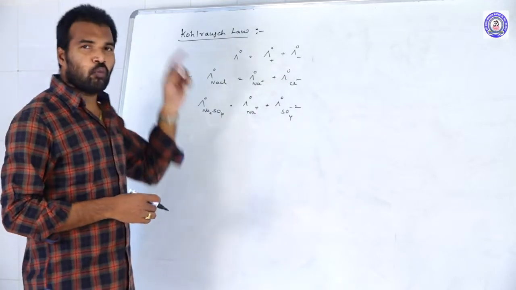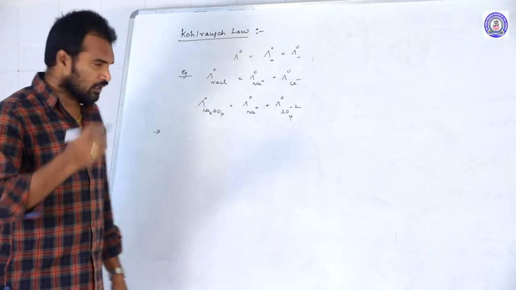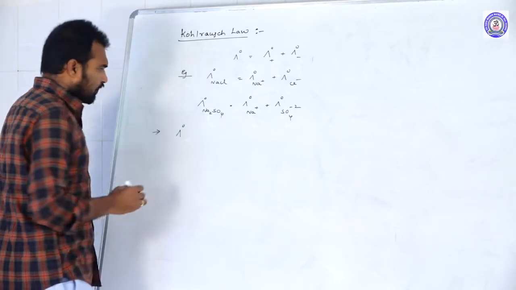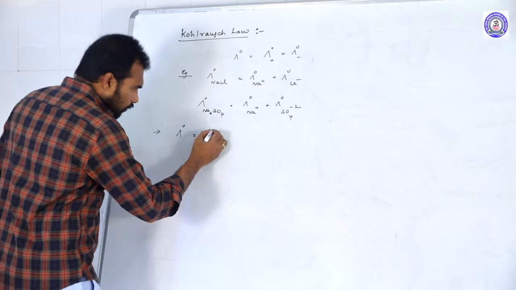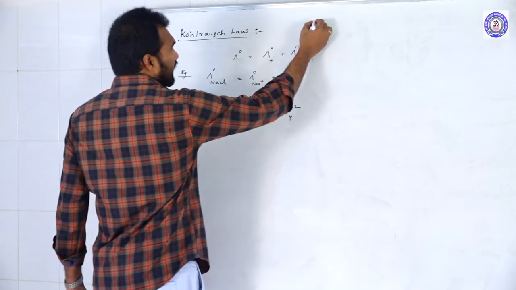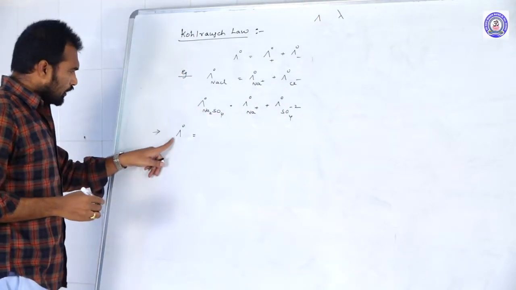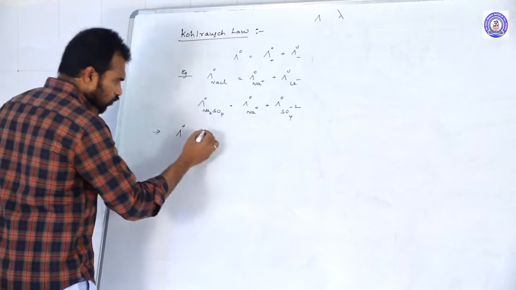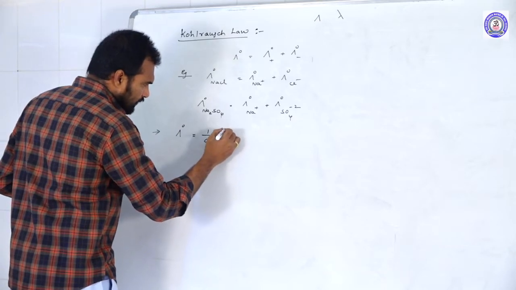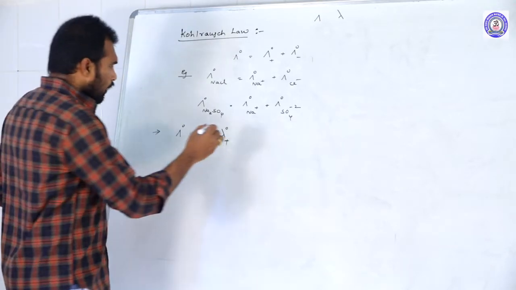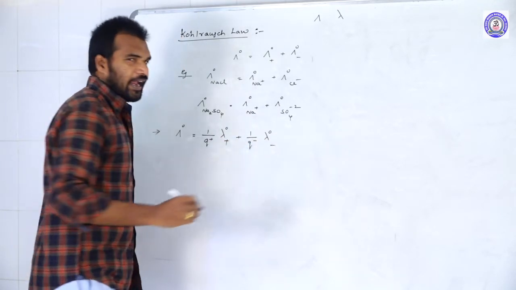In that case, the equivalent conductance at infinite dilution of any electrolyte is equal to, so I am representing equivalent conductance with capital lambda and molar conductance with small lambda, so please remember that, capital lambda naught equals 1 by Q plus times the molar conductance of the cation plus 1 by Q minus times the molar conductance of the anion.